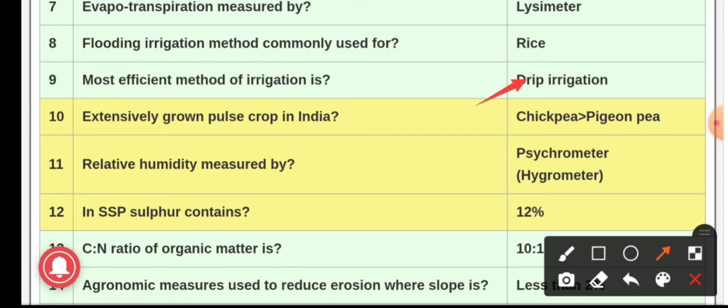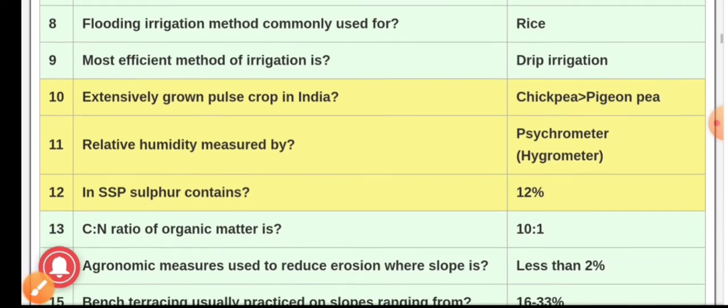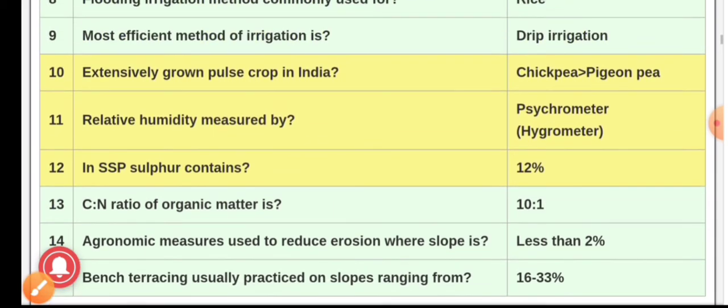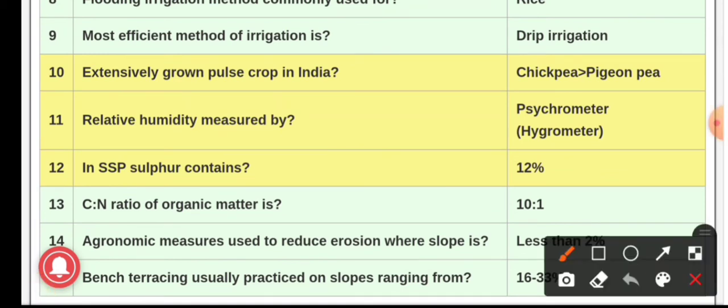Question number 10, extensively grown pulse crop in India, and the answer is chickpea followed by pigeon pea. Chickpea is the extensively grown pulse crop in India, which is followed by pigeon pea. Question number 11, relative humidity is measured by, and the answer is hygrometer or psychrometer. So this is the instrument through which we can measure the relative humidity.